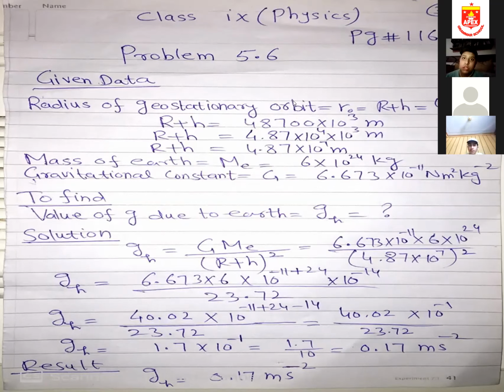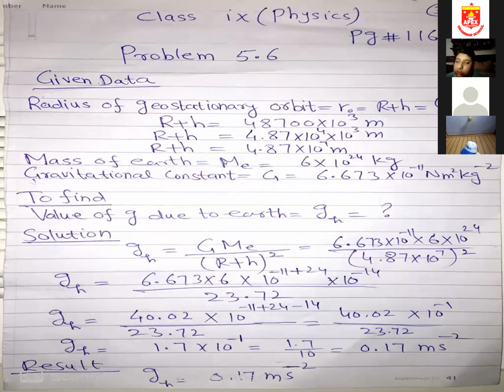The radius of the geostationary orbit is r naught. It is not this small r naught, it is R plus h, which is 48,700 kilometers. Kilometer, you need to convert into meter, as I discussed in the last numerical, so into 10 to the power 3. I'm moving the decimal point 1, 2, 3, 4 places, coming from right to left, that's why the power will be positive. 10 to the power 4 into 10 to the power 3, it will be 4.87 into 10 to the power 7.